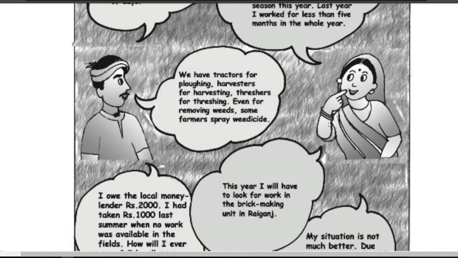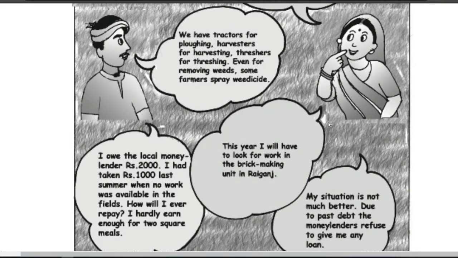Next, what is the solution to that problem? Of course, she has to find some other work. So where is she going to find work this year? I will have to look for work in the brick making unit in Raiganj. So this year, a part of the work she had done in the fields of the large or medium farmers' land. Now she has to find other work in the brick making unit in Raiganj, and we very well know Raiganj is far away from Palampur village.